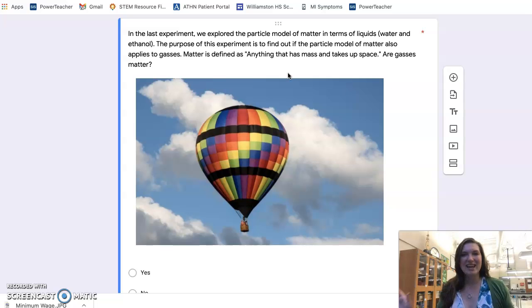When we're talking about gases, that's the name for the form of matter that it's in. So we can have water vapor as a gas, as a liquid, or a solid, but gas is just the name of that phase of matter, okay? And matter is defined as anything that has mass and takes up space. So the first thing we wanted to define here is whether gases are matter.